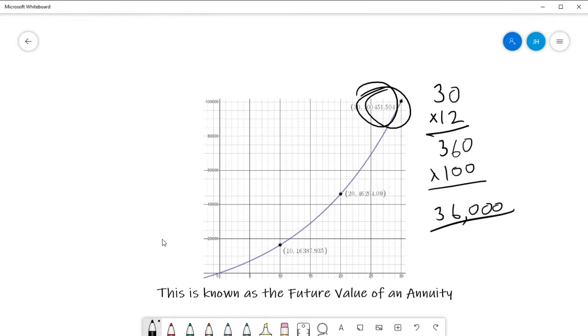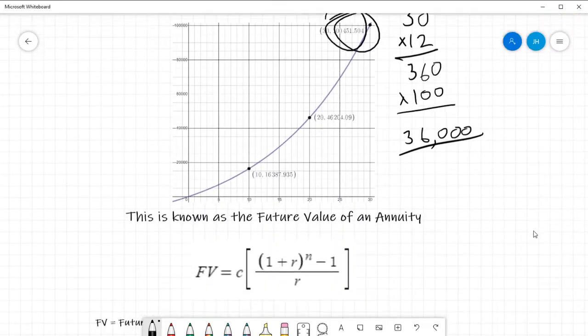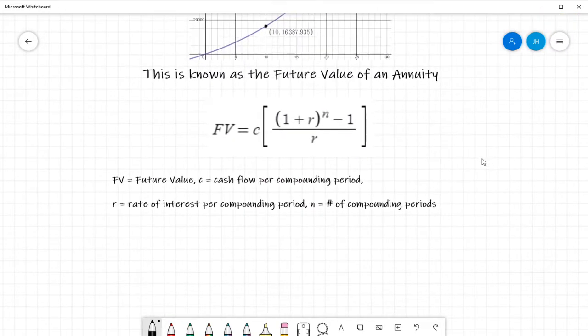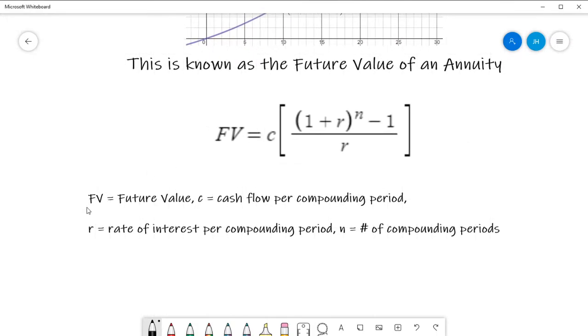This is what's known as future value of an annuity. This idea where I'm investing a set amount every period of time. And so my account is not only gaining value from me putting in the money, it's also gaining interest as I put more money in, right? So the formula for future value looks like the following. FV, the future value, right? So that's the value of my investment at any given time in the future.